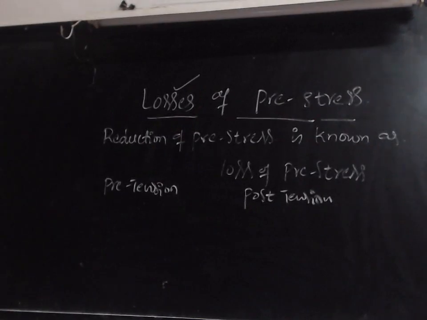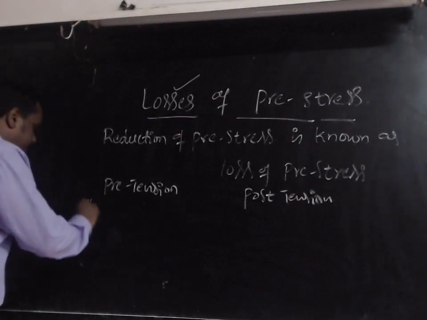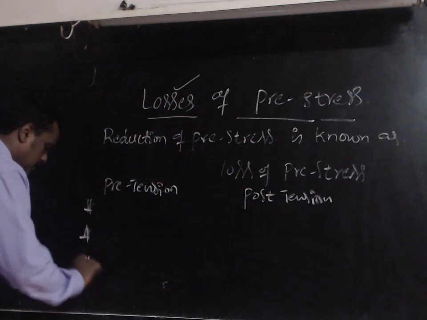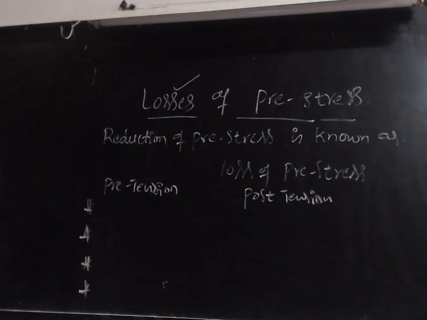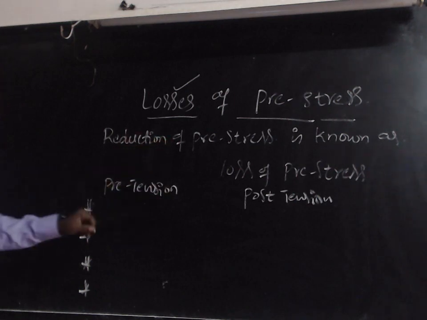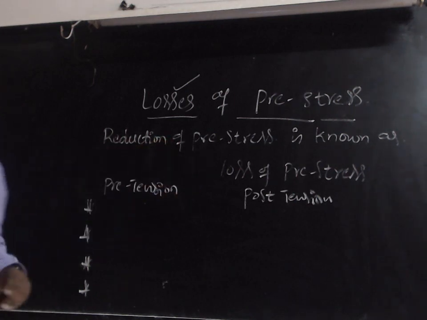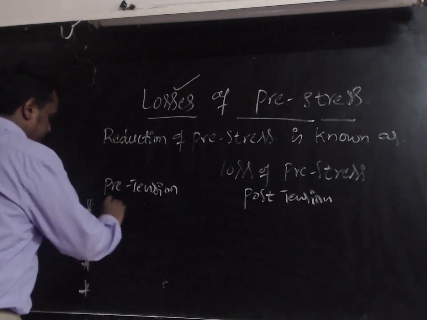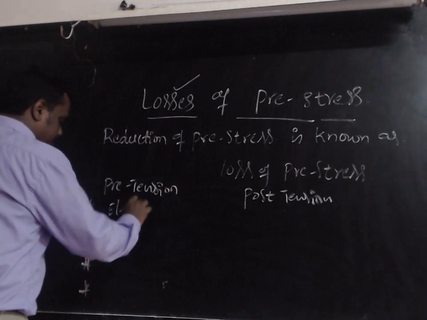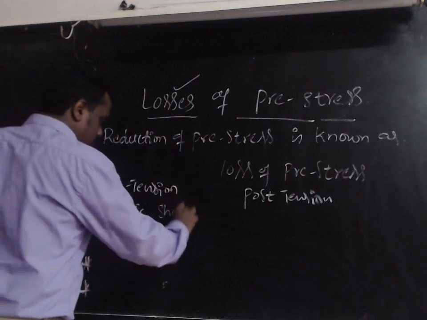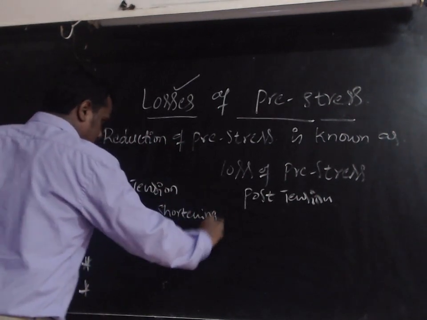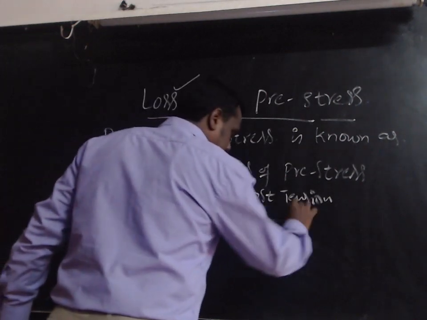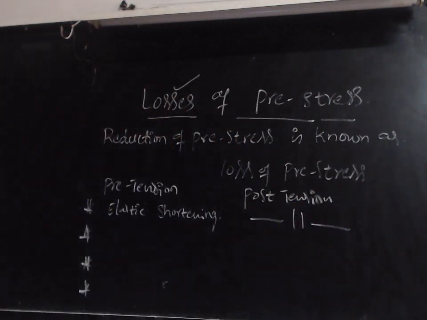Here we categorize these losses in each type of pre-stress, that is in pre-tension and in post-tension. In pre-tension we have 4 losses. The first one, elastic shortening, is common in the post-tension method.